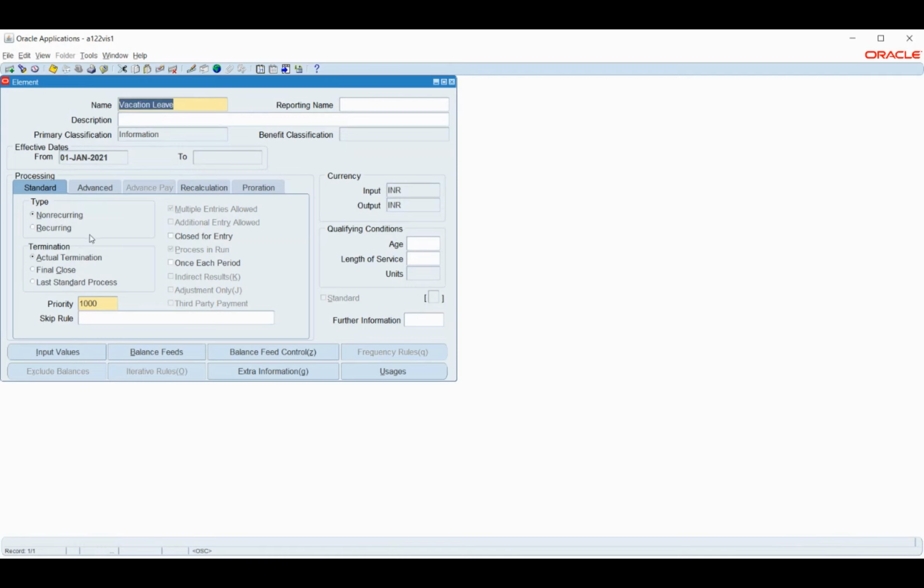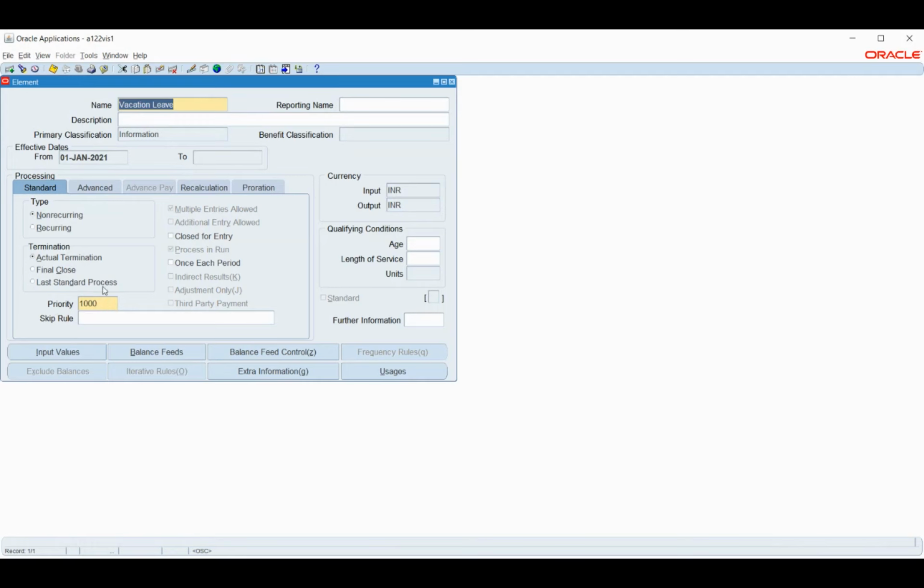Okay, which means, sir, what is priority, sir? It is also showing priority. Priority is nothing but how I want to consider this element when I'm running this payroll. So if you give one, it means the system is going to consider this element first.